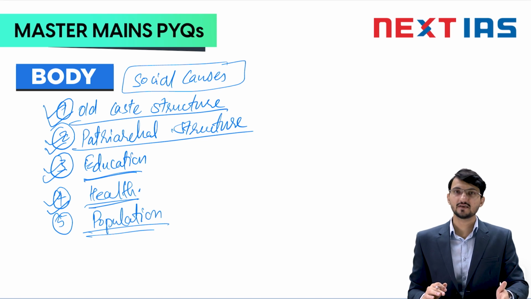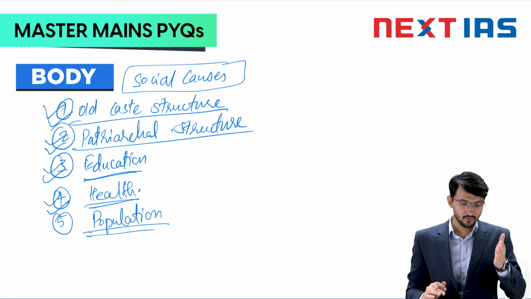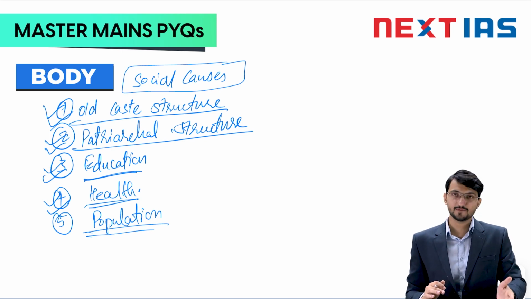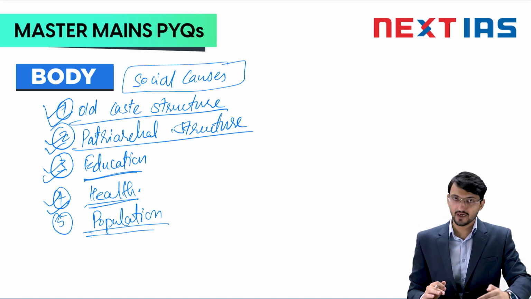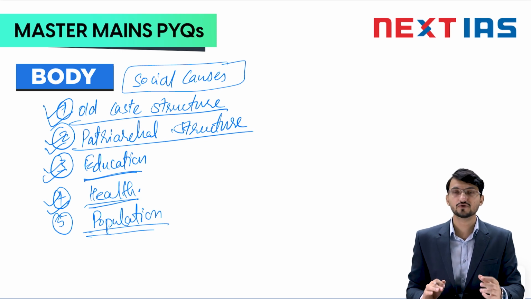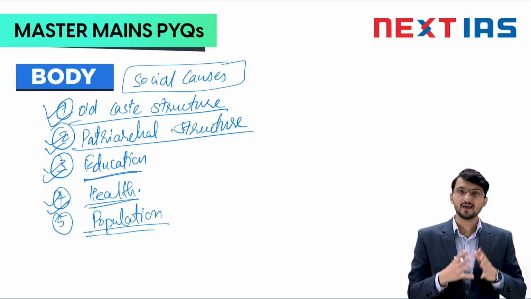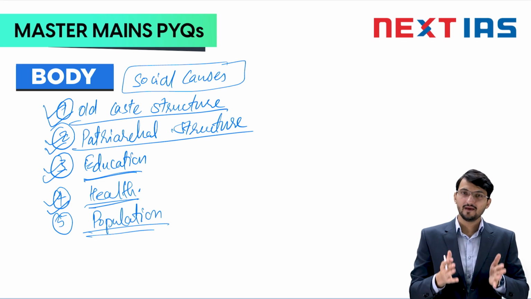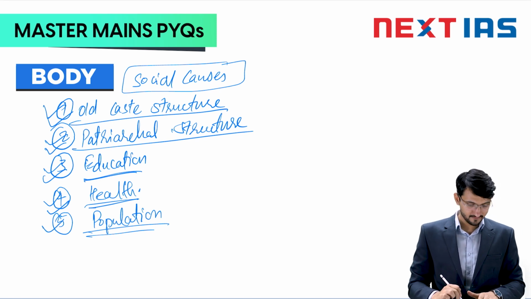But these private sector institutions do not have quality. Still, people prefer IITs or government colleges. So on one side, the government sector is providing quality education, but it is not able to cater to the population. The private sector, although it is able to cater to the population, is not maintaining quality. So the citizens are not participating in the economy. Again, the point is that economic growth is happening, but human development is not happening. So you mention the population point.